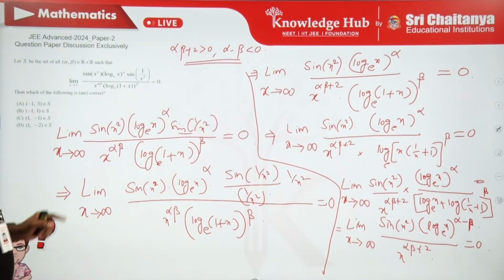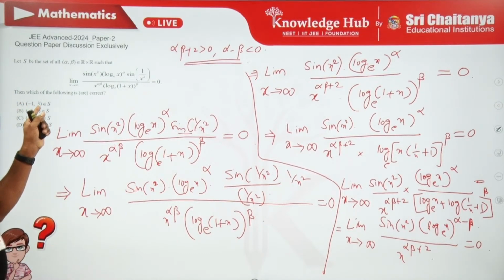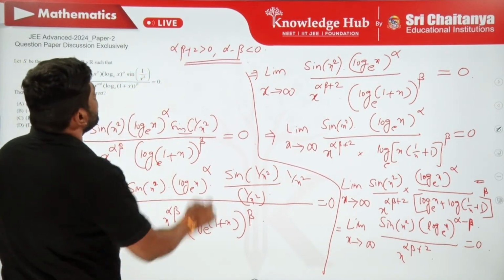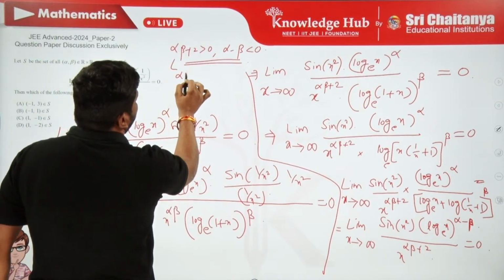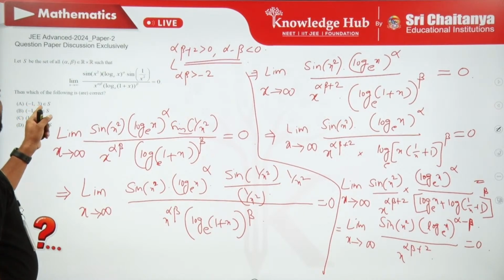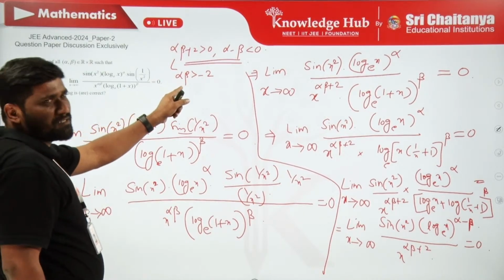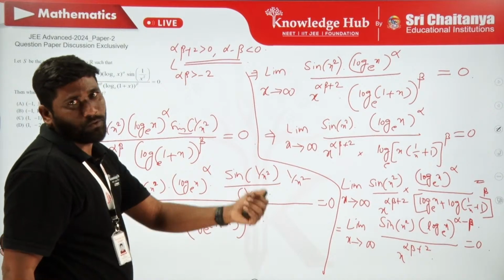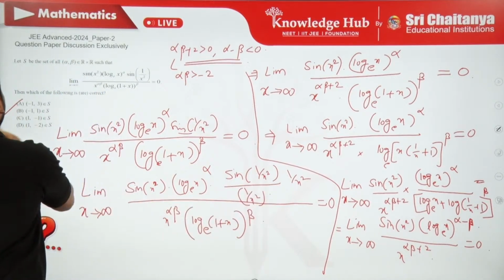So now you pick up the options here. So first option, if alpha is -1, beta is 3, this is going to be how much? And this is same as saying what? Alpha beta is greater than -2. If alpha is -1, beta is 3, this is going to be -3. Is -3 greater than -2? No. So option A is wrong.